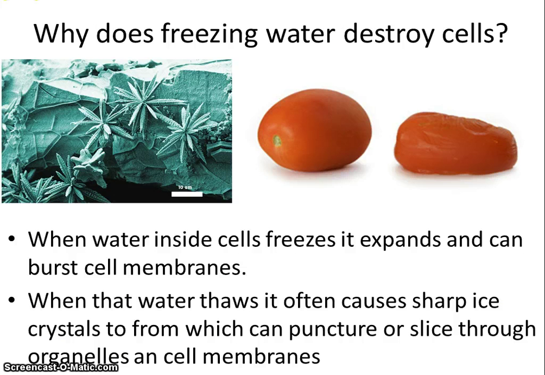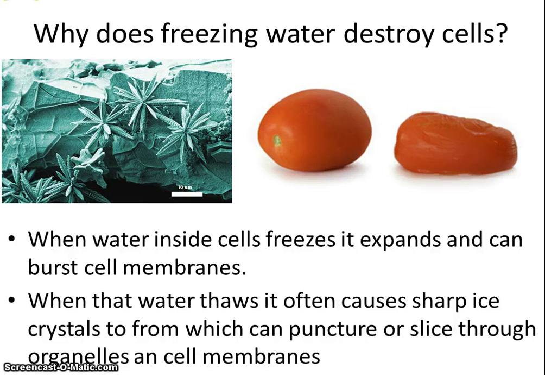So let's transition now from what organisms are eating to how organisms are stopping themselves from freezing. And before we start talking about freezing, let's talk about why that's a bad thing. First of all, being cold isn't a bad thing. Your body temperature can be reduced to 50 degrees Fahrenheit for a prolonged period of time and do relatively little damage to yourself. It's called protective hypothermia. In fact, some people that are recovering from really bad surgery, or some people that are dying very quickly and doctors want to prolong their life, they'll actually artificially lower their body temperature to those temperatures to prolong their life. So getting cold isn't a bad thing.